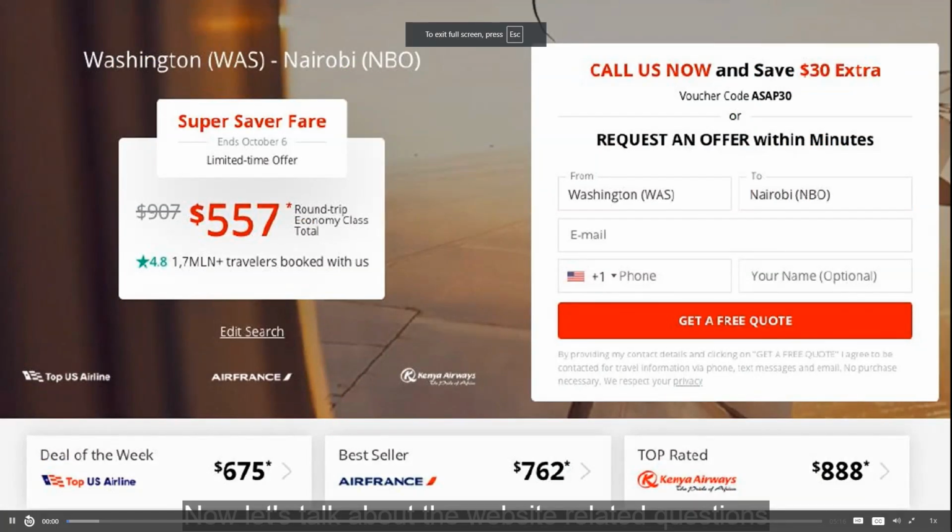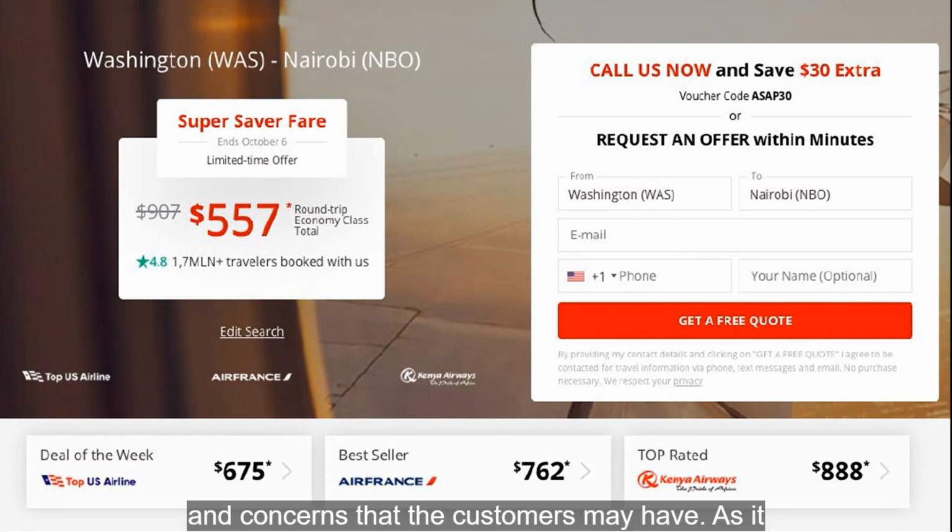Now let's talk about the website-related questions and concerns that the customers may have. As it was mentioned earlier, website-related questions can be divided into two groups. The first one is our advertised fares, which show up on asaptickets.com. The three most common questions and comments are, I saw a price on your website, how do I book it?